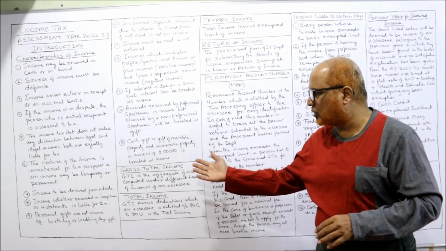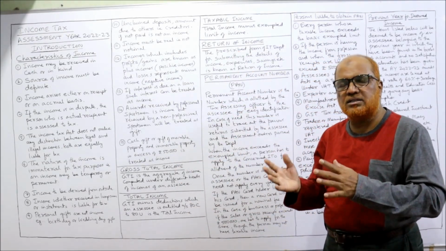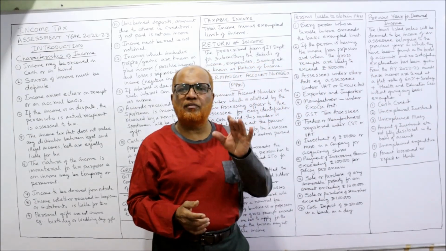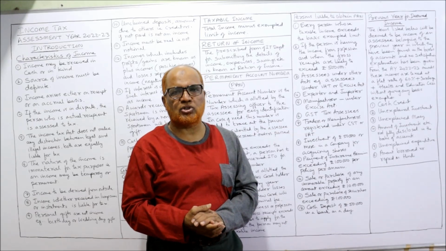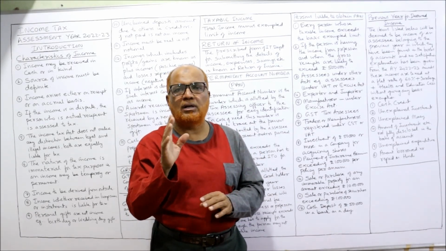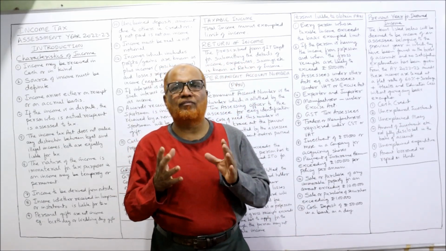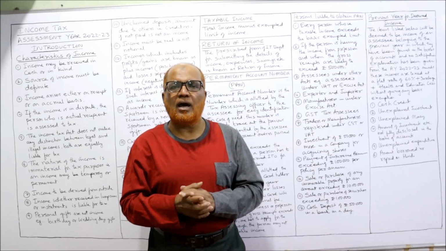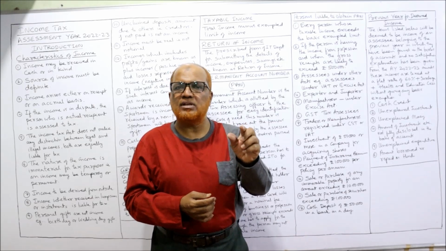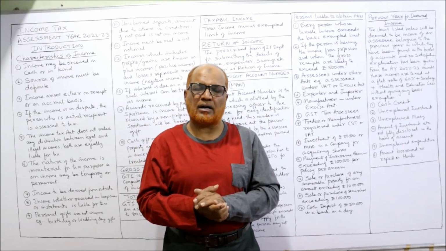Then I'm explaining about gross total income, GTI, then total income, then taxable income, return of income, and lastly permanent account number, PAN, which will be frequently asked in examination. And I already told you this theory is very important because don't depend only on problems. In examination, almost 50% you will get theory, and you cannot write in your own words. You cannot write whatever is not there in the law. The same thing you have to write. Then only you can get the marks.